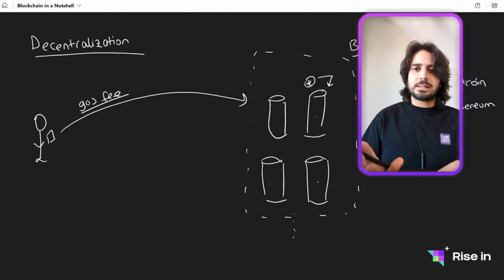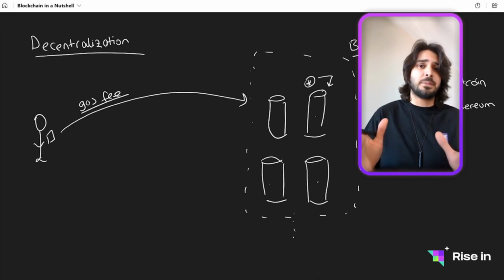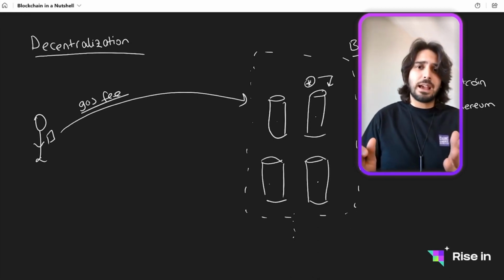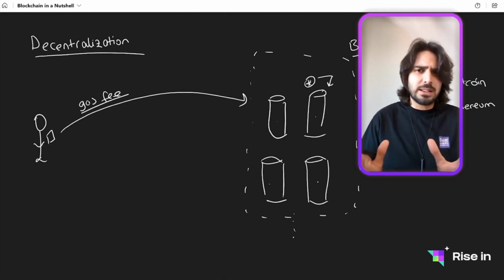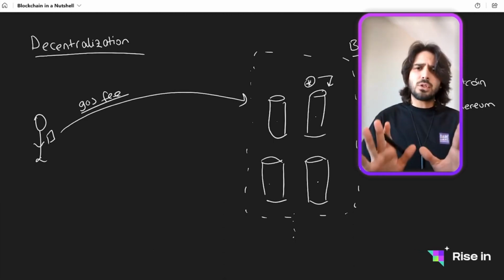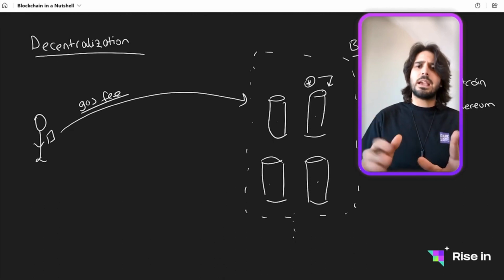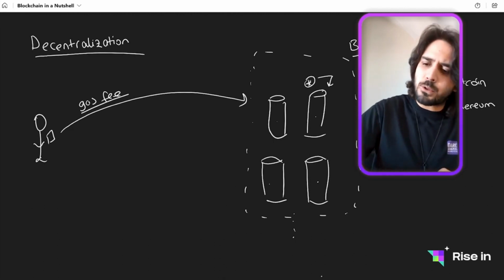Even though this is nice, it has some hiccups. So first of all, it's not very efficient. A lot of machines are working, a lot of computing power, a lot of energy going wasted because just one of them is going to get the job. So this is not very energy efficient, and this is not very fast. So that's why the transactions on Bitcoin are not that fast. Because of these two main problems, we came up with an idea which we call proof of stake.